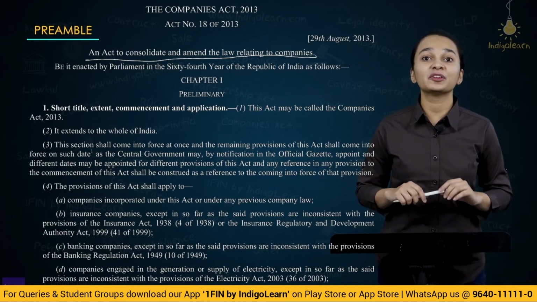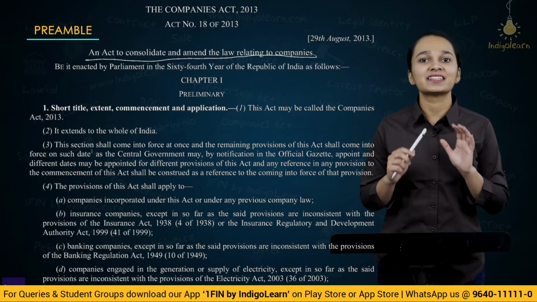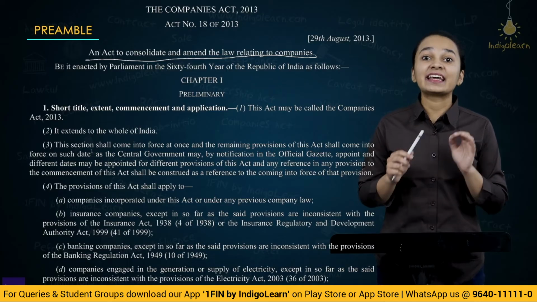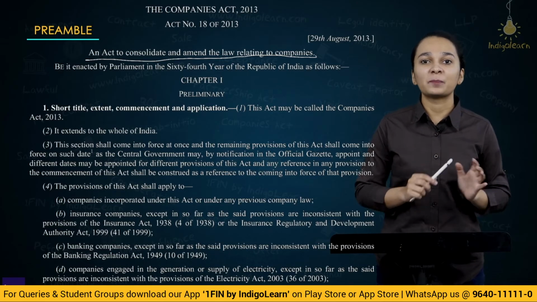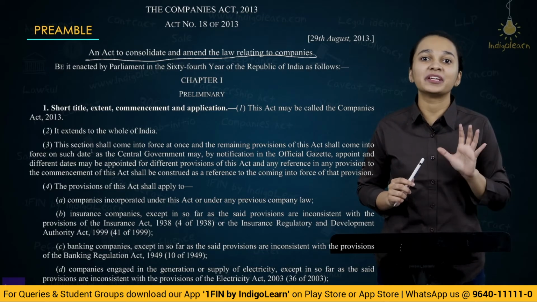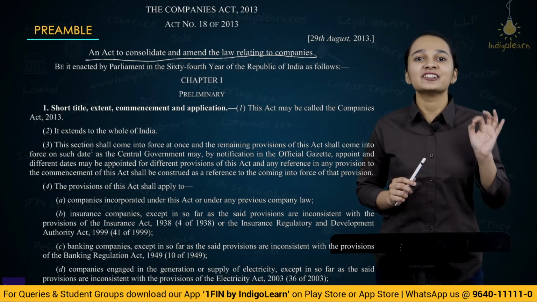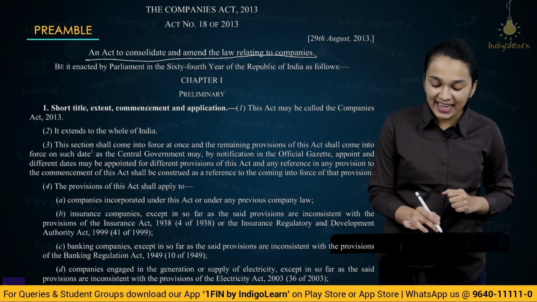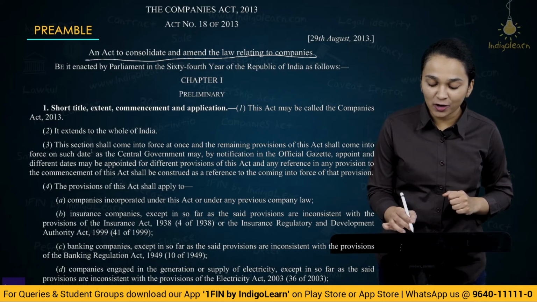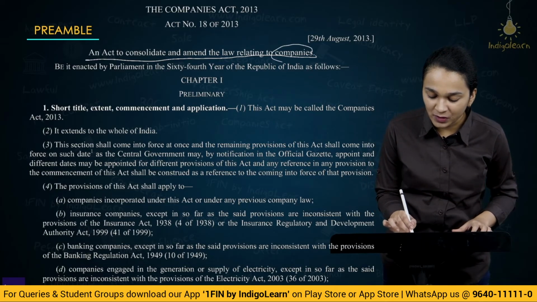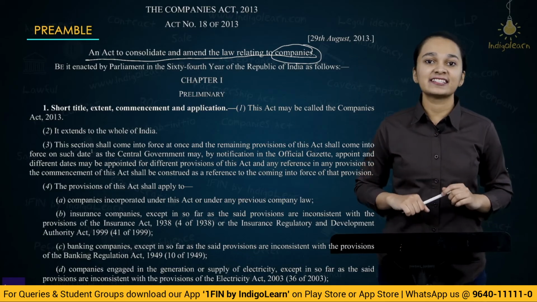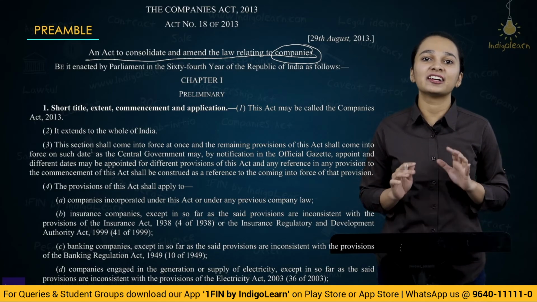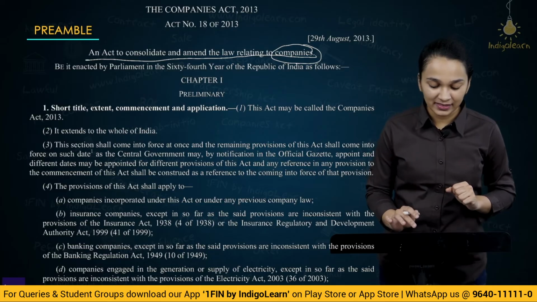You might have heard about the preamble of the Constitution, similarly every act has its preamble. And what is a preamble? Preamble basically defines the scope and objective of the act. So, the preamble of the Companies Act states an act to consolidate and amend laws relating to companies, which clearly tells us that this is something which will govern companies.